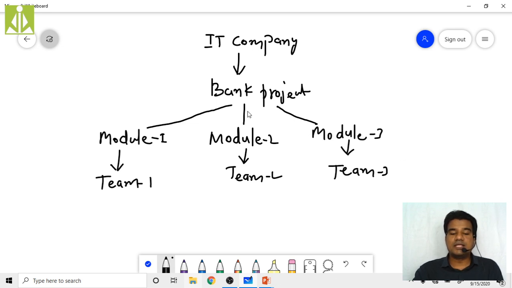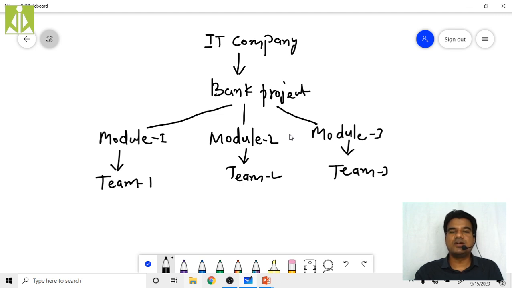By this division, we have many advantages, isn't it? Work can go parallelly. All three modules are under the coding or development process parallelly. We can divide the work and run it parallelly. Instead, if they consider this bank project as a single entity, only one process can start and only one process can end. It is a time consuming process.